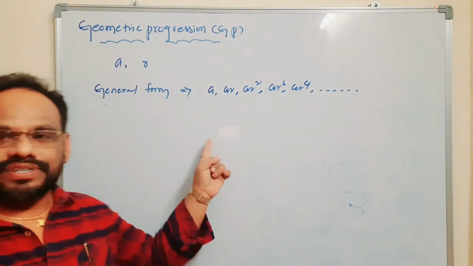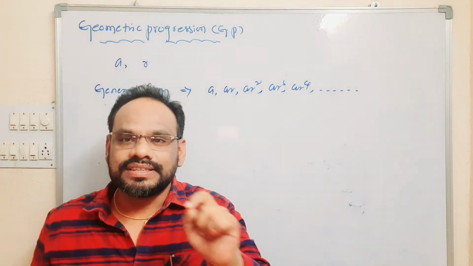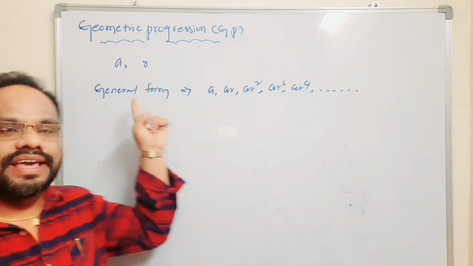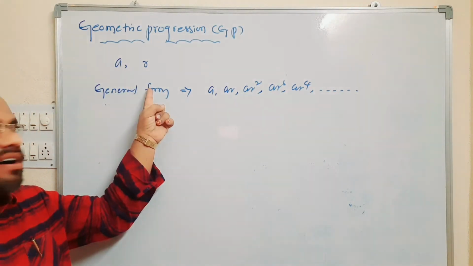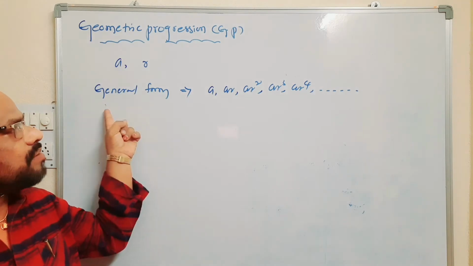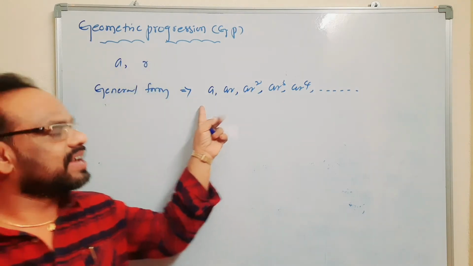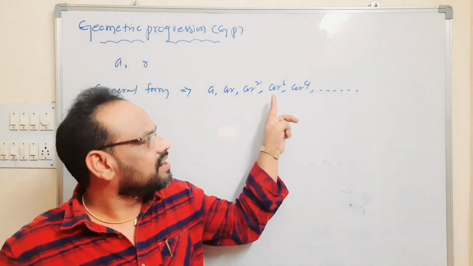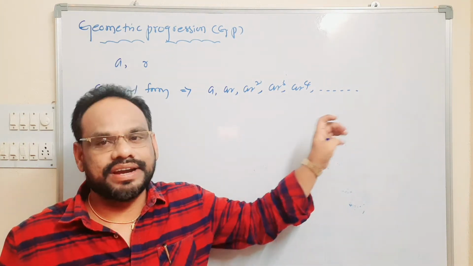A is the first term. How to write the general form of the geometric progression: a is the first term and r is the common ratio. Then the general form of the geometric progression can be written as a, ar, ar square, ar cube, ar power 4 and so on.